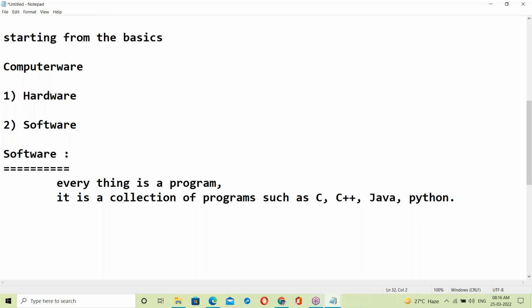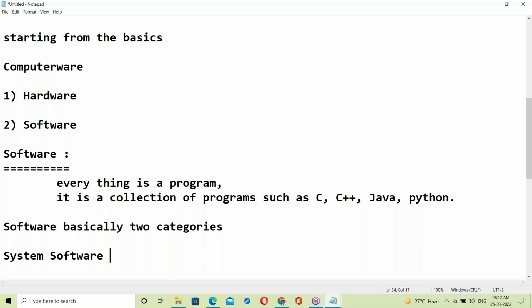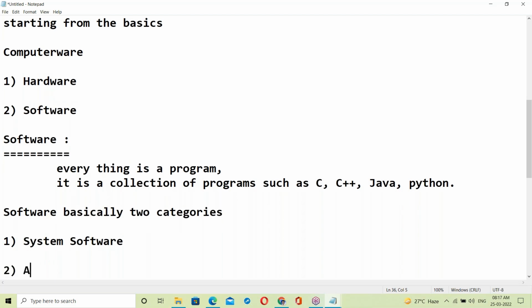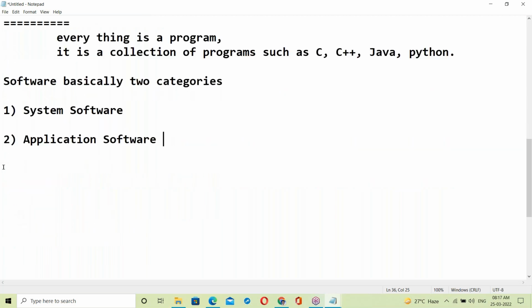Next, software is basically of two categories. First one, system software. Second one, application software.